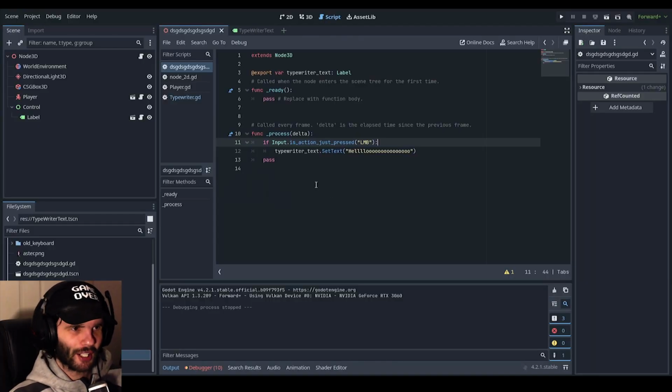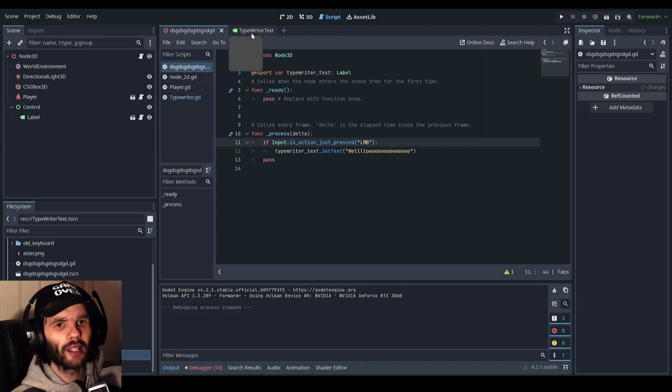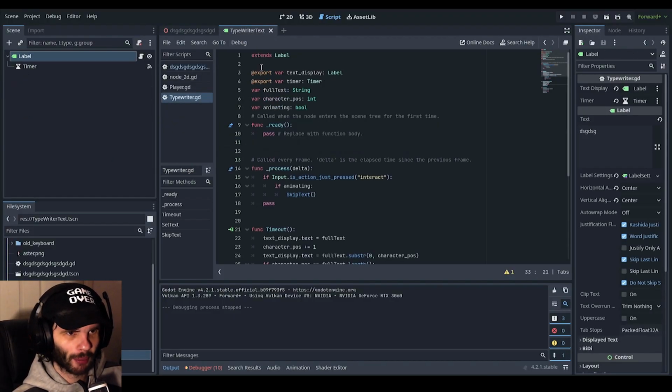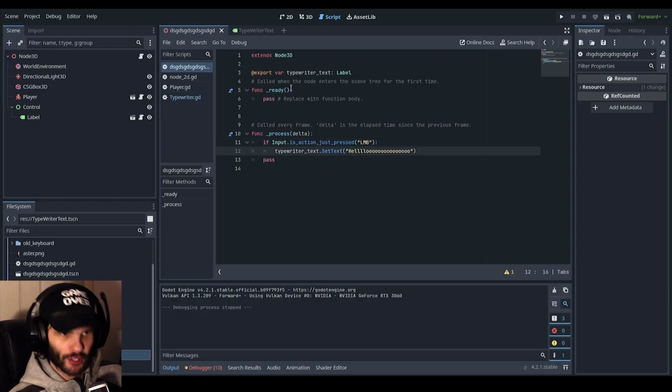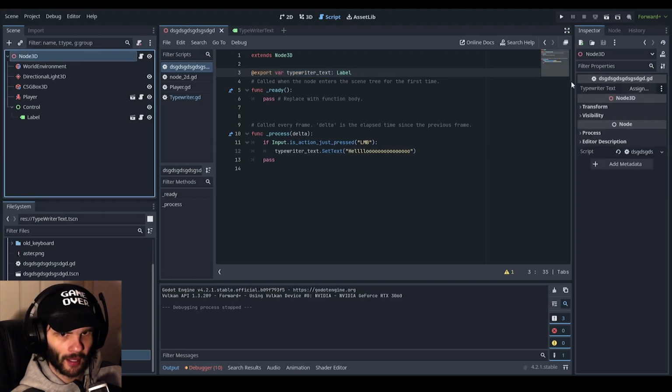So I've actually set up another script in this level because we were focusing on the typewriter text scene, which is literally just the label. We're in our main scene now, and I've set this so that if I press the left click, then I will get the typewriter text. First of all, I've also exported the variable here, and I also need to assign it.